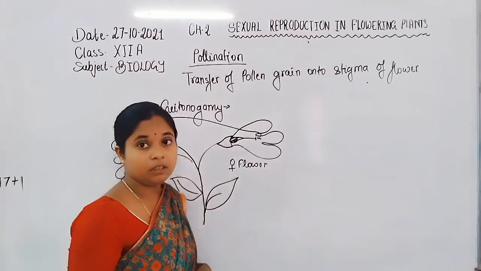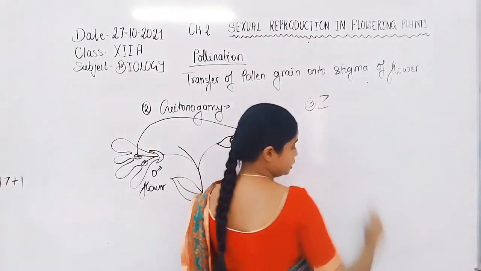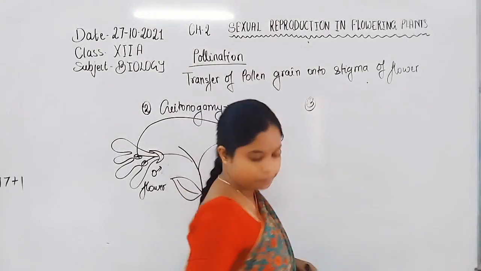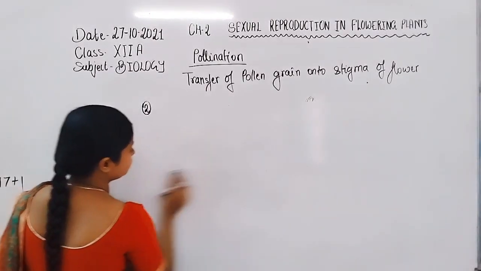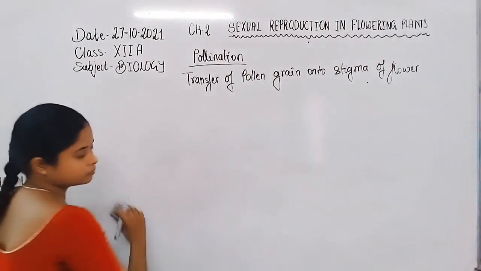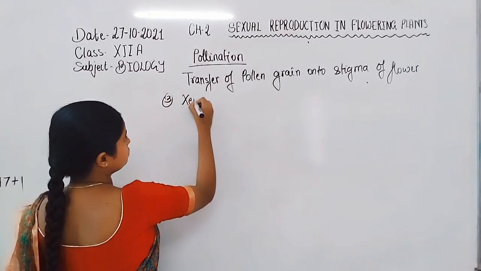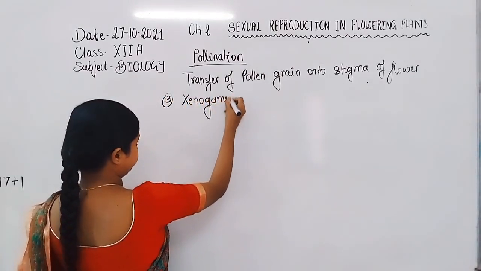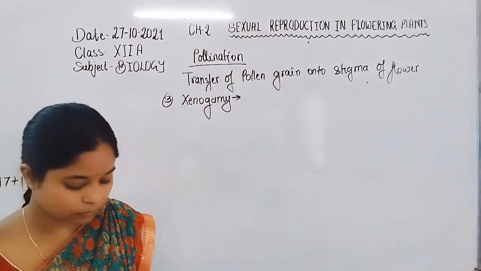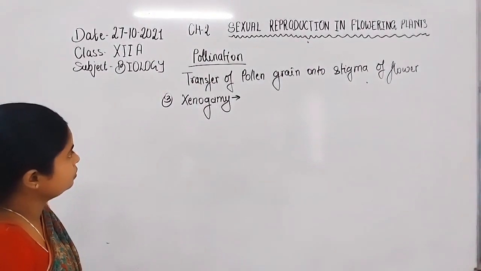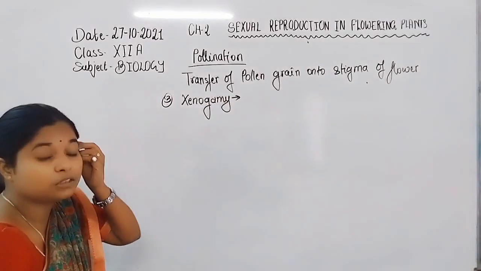Another type of pollination is the third type, xenogamy. In xenogamy, pollination takes place between different flowers.